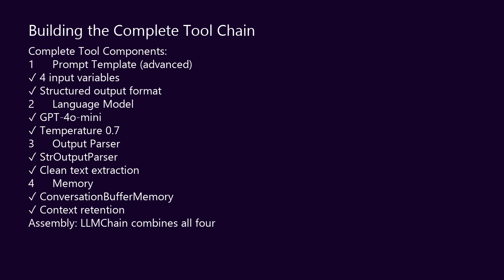But here is the key difference. Instead of using the pipe operator like in episode 2, we use LLMChain. LLMChain is a special class that lets us combine a model, prompt, memory, and parser into one unified component. This is how you build memory-powered chains in LangChain. Let's assemble everything.